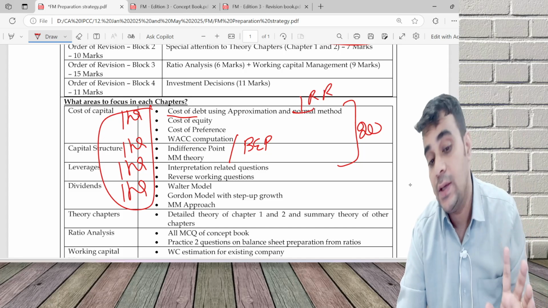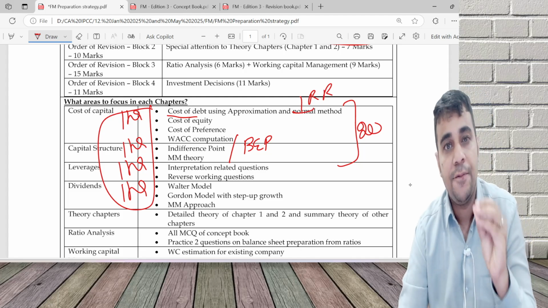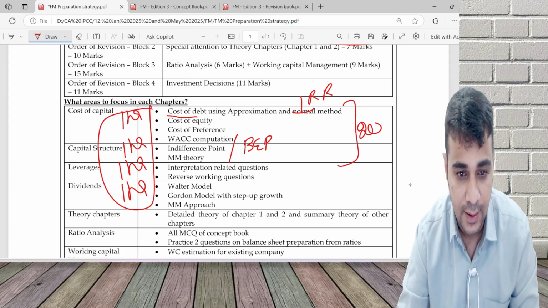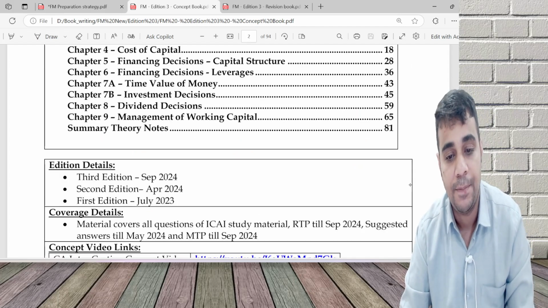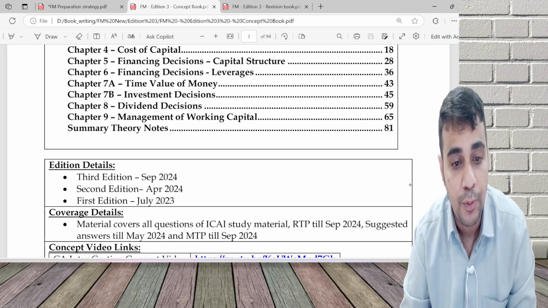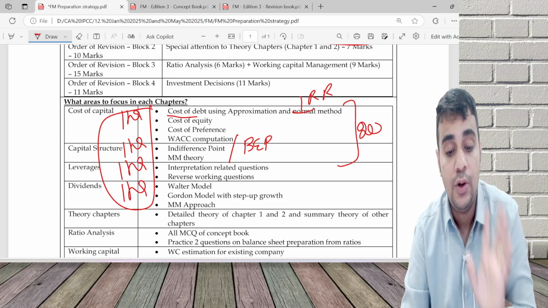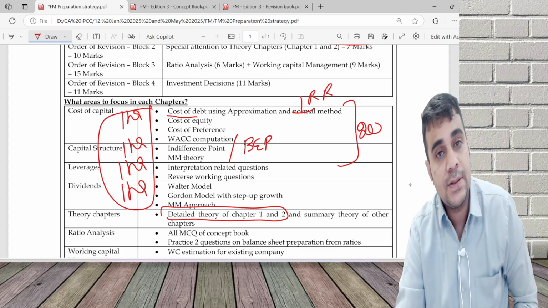Then you focus on theory chapters, because for theory you may have to attend like costing, because in FM the one-hour other question can become very tricky. For theory questions, you can go through detailed theory for a few chapters and summary theory notes, which are there in my concept book. For the first few chapters, chapters 1 and 2, do detailed theory if possible, and summary theory for the balance chapters.